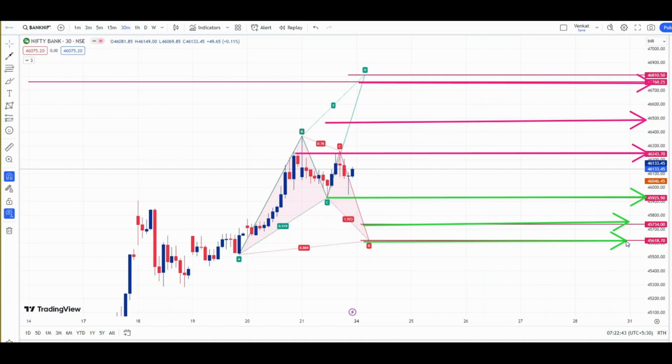If for any reason on Monday Nifty or Bank Nifty opens gap up or gap down, then we have to reconsider these levels. For that, we will update you in the live market in our Telegram channel.